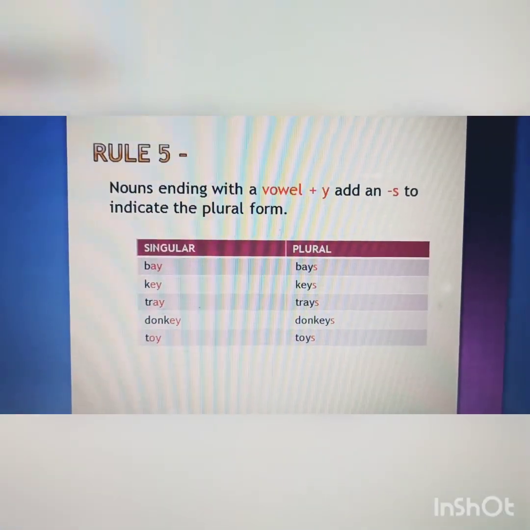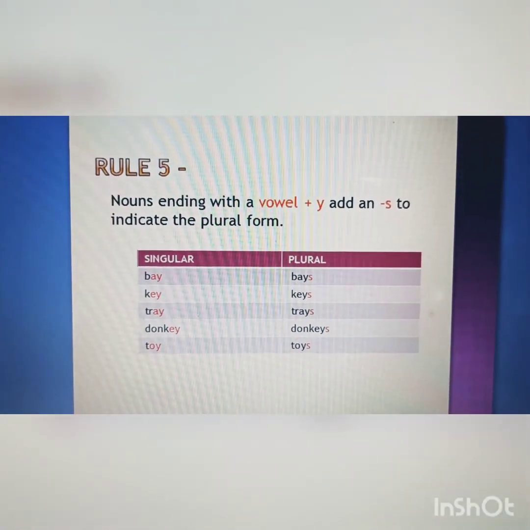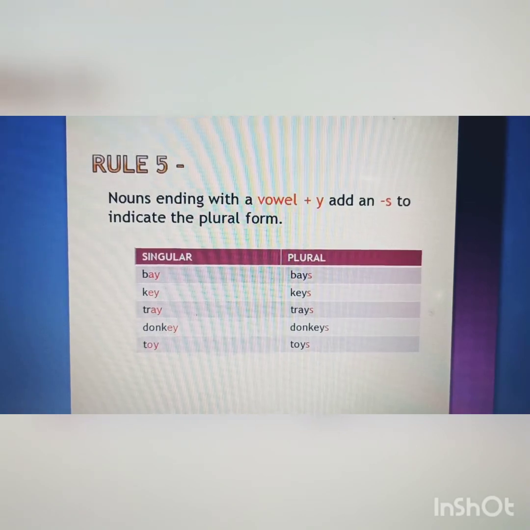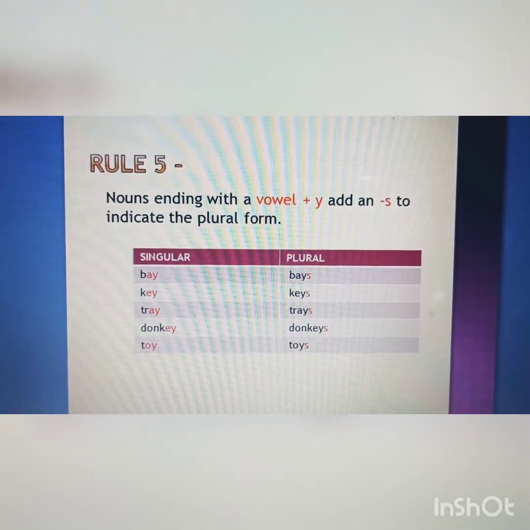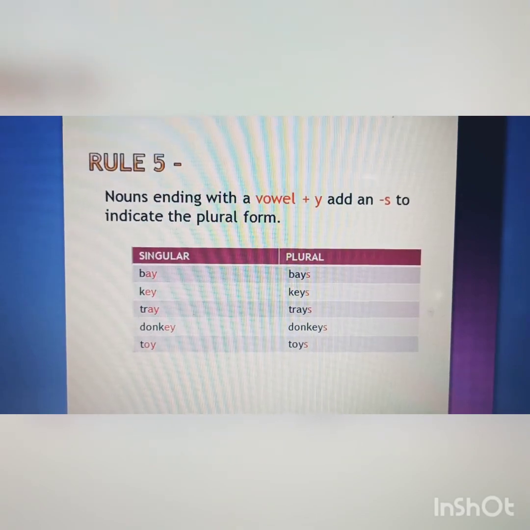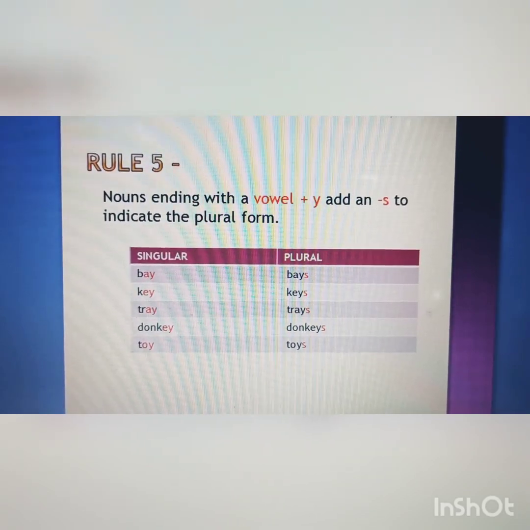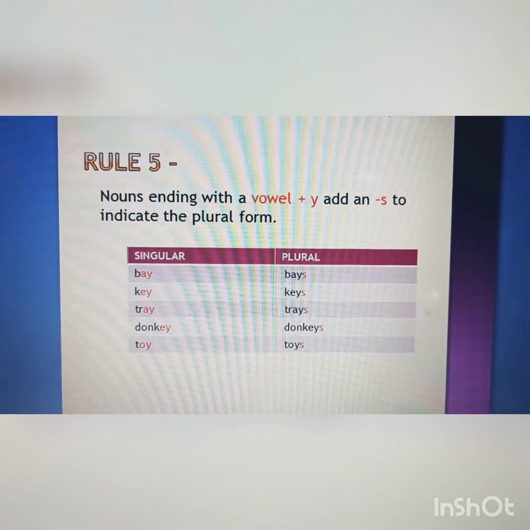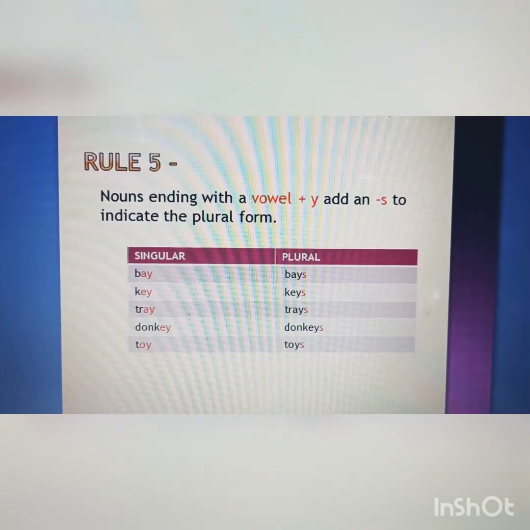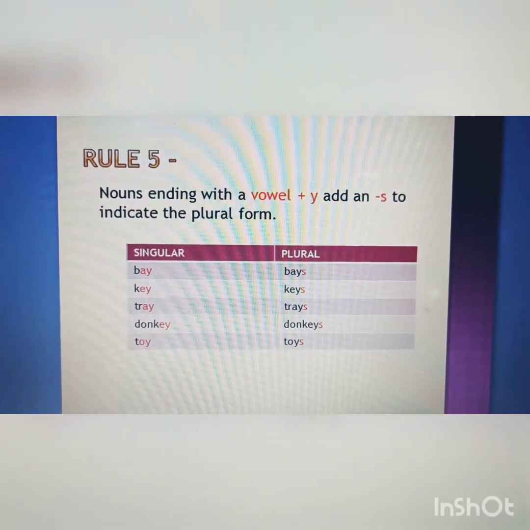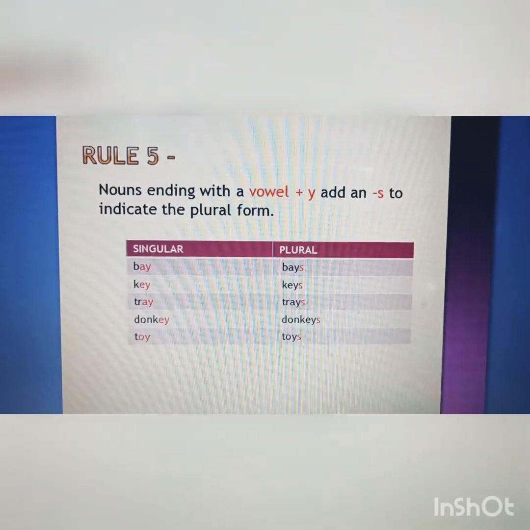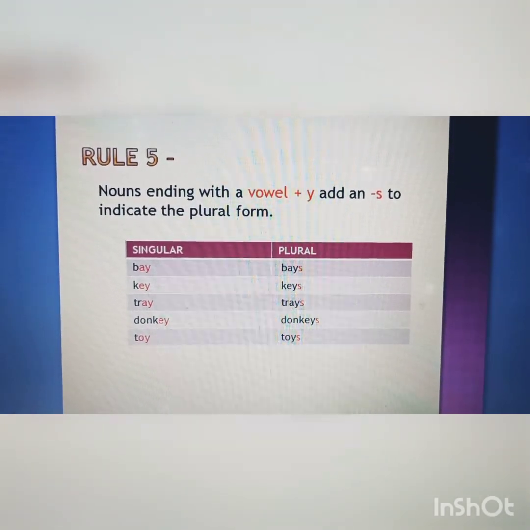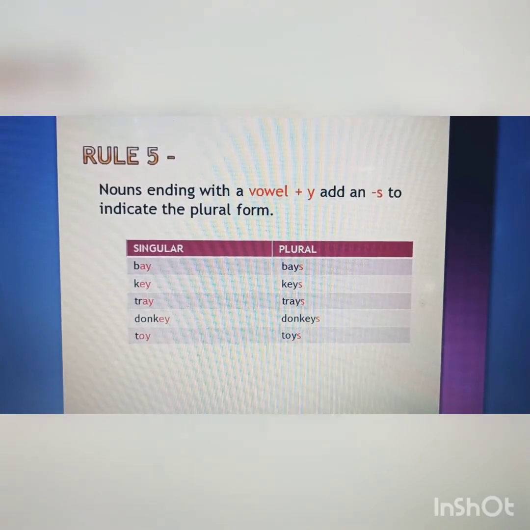Now let us see rule number 5. Rule number 5 states that nouns ending with a vowel plus Y add an S to indicate the plural form. So there are certain nouns that end with a vowel plus Y. For example, see the first one, bay. Now bay is ending with a vowel A plus Y. So it can be made into its plural form by adding an S. So the plural of bay will be bays.